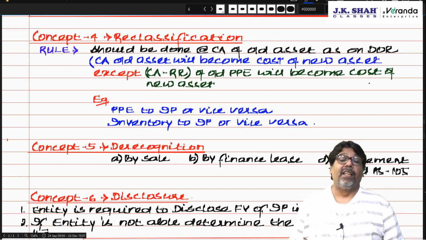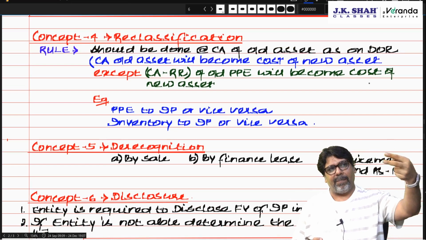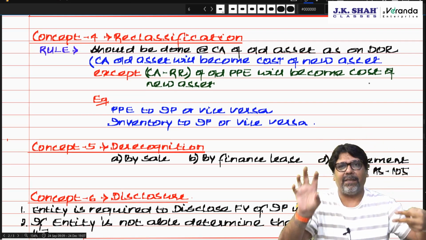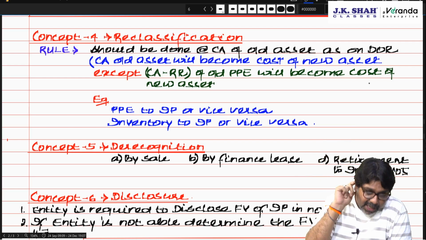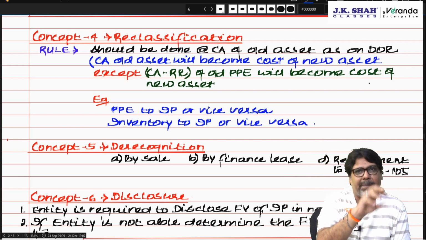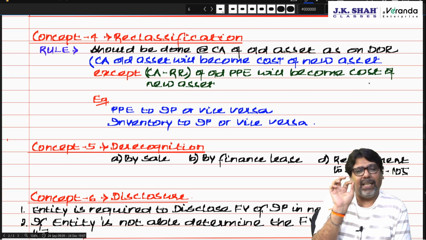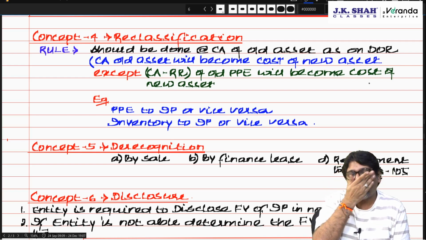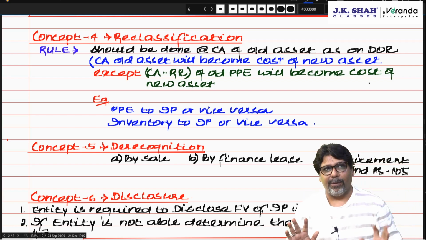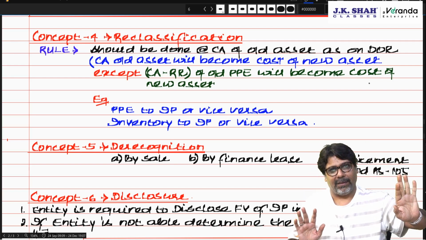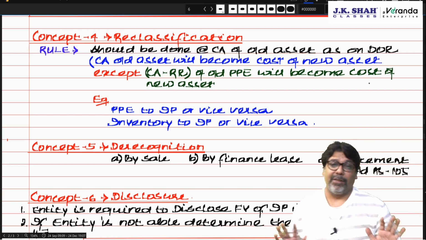Now, earlier you had classified it as property, plant and equipment or inventory. Now you are reclassifying it as investment property. First you understand, then I'll give an example. Initially, what did you recognize? PPE. Now you want to recognize investment property. So when PPE becomes investment property, the fundamental rule is that whatever was the old asset, its carrying amount will become the cost of the new asset.